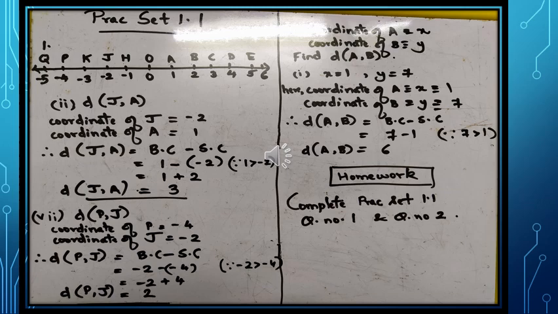And therefore the distance between A and B can be calculated by using the same formula, bigger coordinate minus smaller coordinate, which is equal to 7 minus 1. 7 is greater than 1. So therefore distance AB is equal to 6. Similarly, we will be solving all the remaining problems from question number 2 and completing the work.